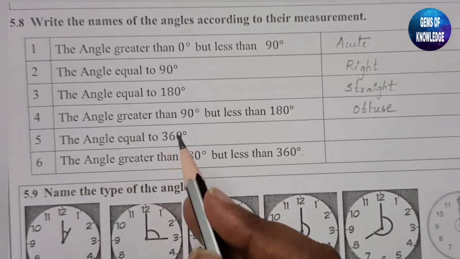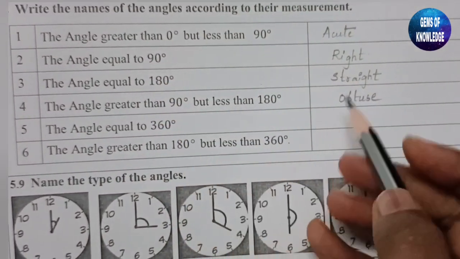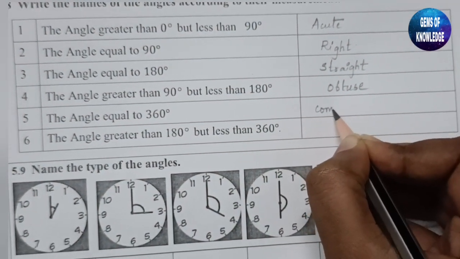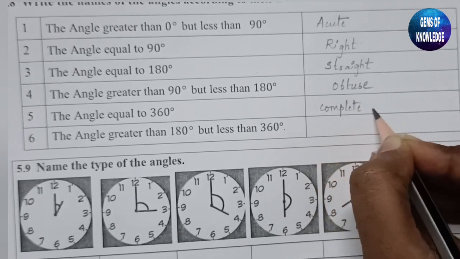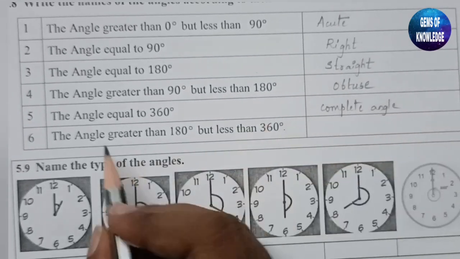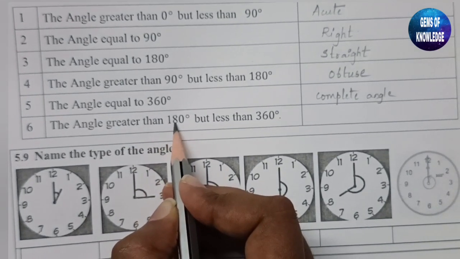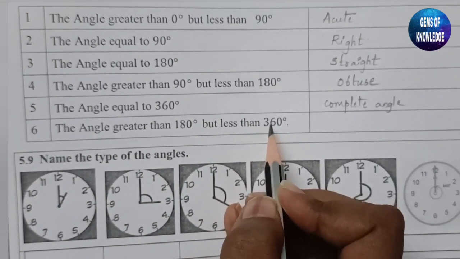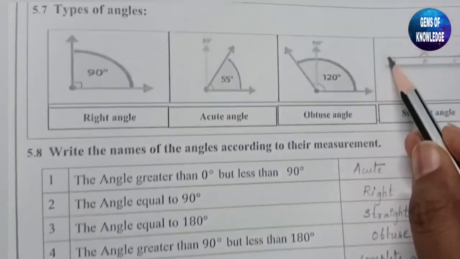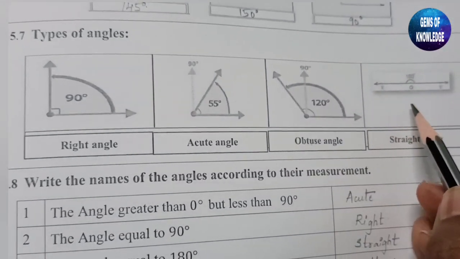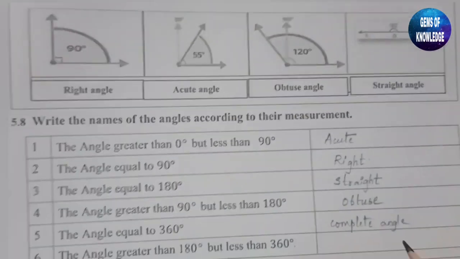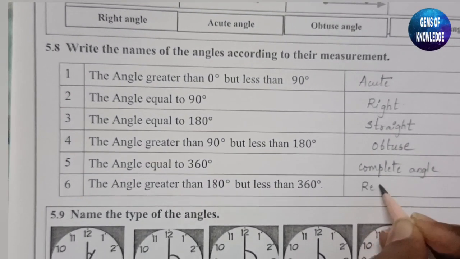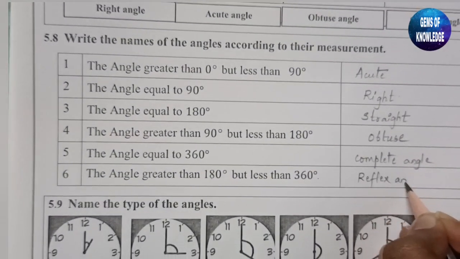An angle which is equal to 360 degree is called a complete angle. The angle greater than 180 degree but less than 360 degree is known as reflex angle.